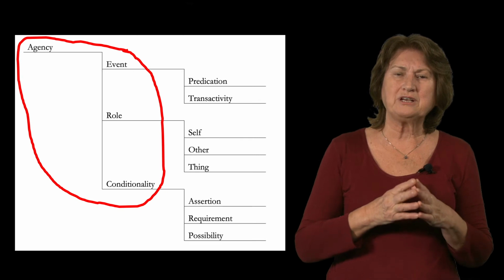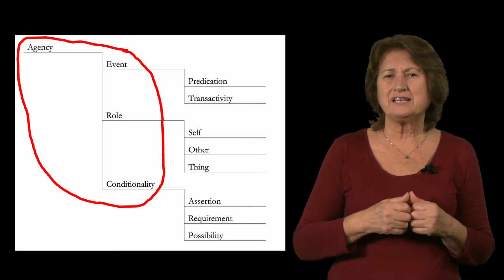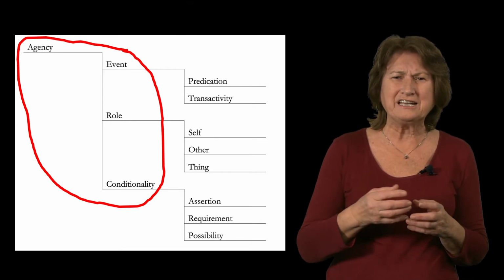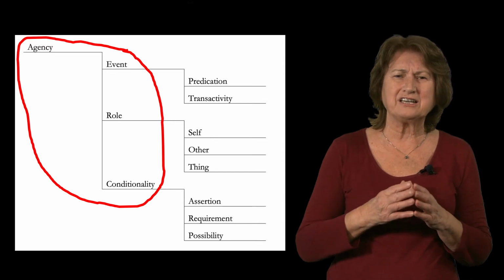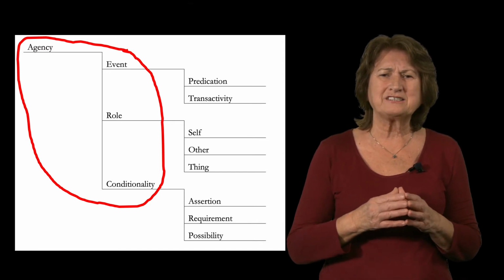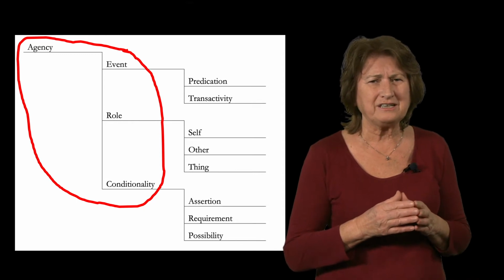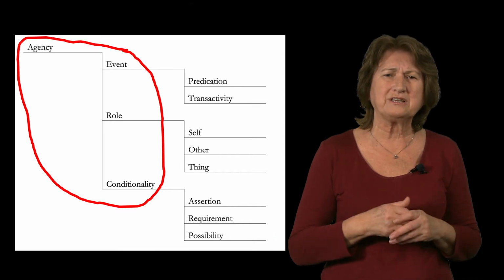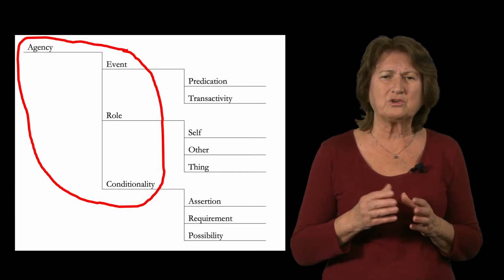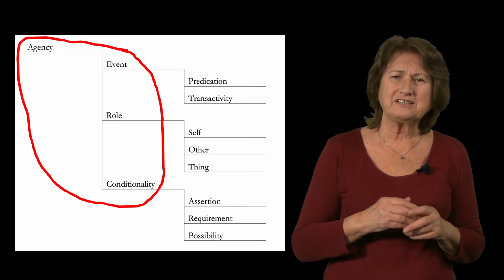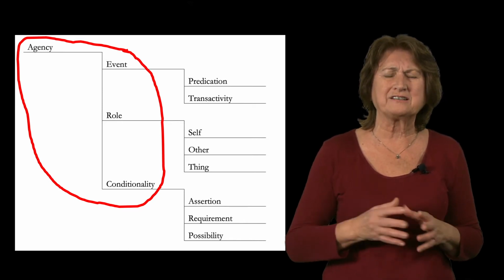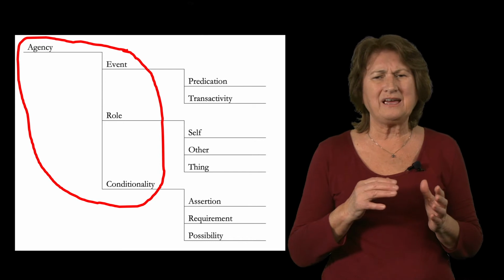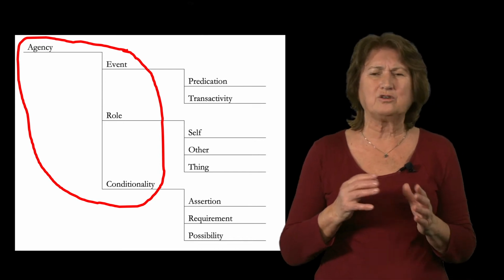We're now going to move to another function that we call agency. And agency is about patterns of action. And of course, actions are manifest in an event. And an event is a setting in which something happens. These patterns of happening we call transactivity and predication. Agency also involves actors in the form of persons or things. Here we differentiate the roles actors can take. And there are different patterns of conditionality, whether the event definitely is happening or has happened, and it is, it must, or just, or might be.